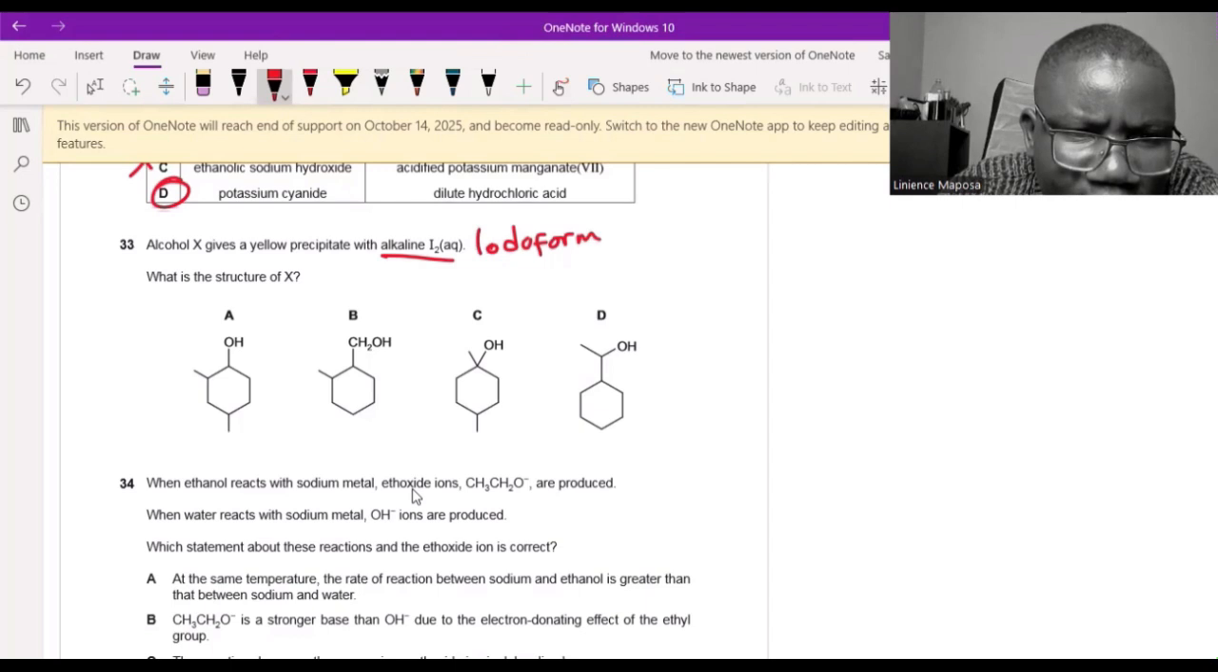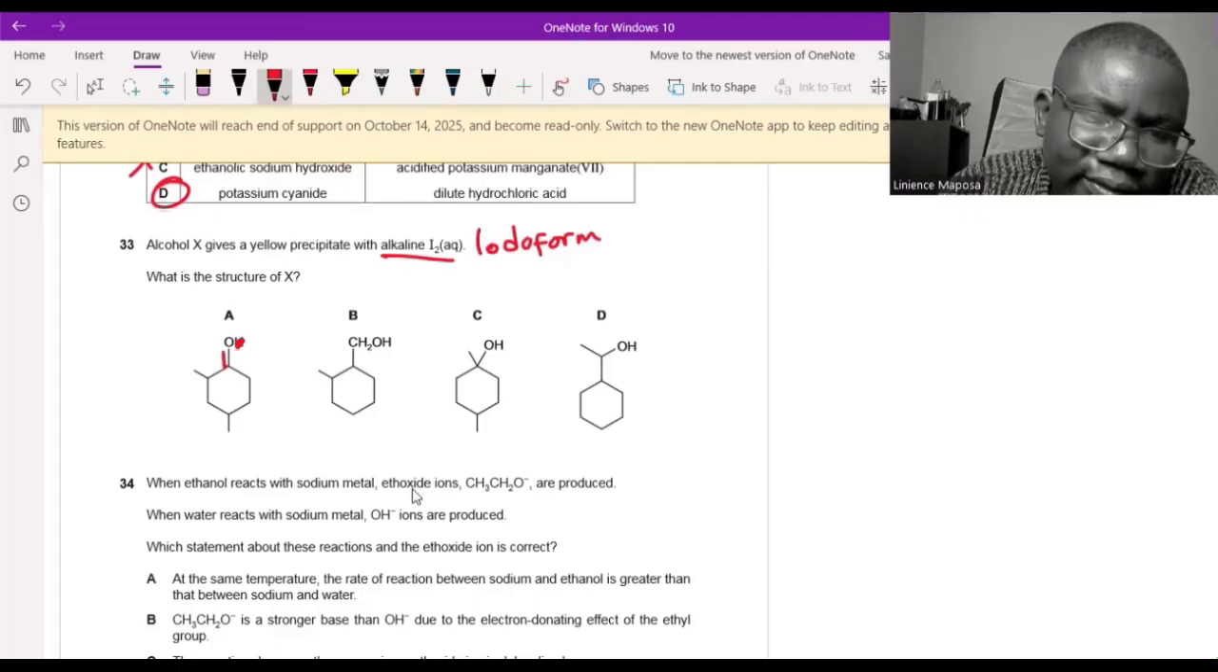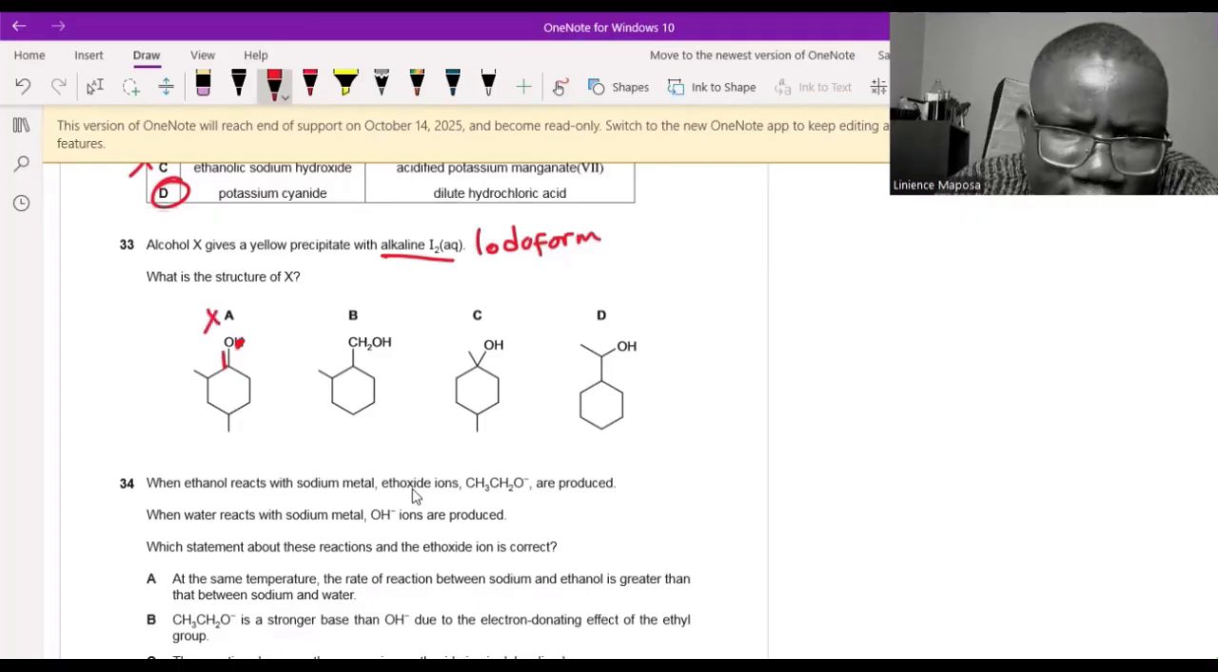So let's look for a secondary alcohol that has a methyl. If I oxidize this one, I remove this hydrogen and then put a double bond. You see, this doesn't work because there's no methyl ketone here. Remember, you cannot oxidize these further. So this one is out. This one is a primary alcohol. It doesn't work. You need a secondary alcohol.